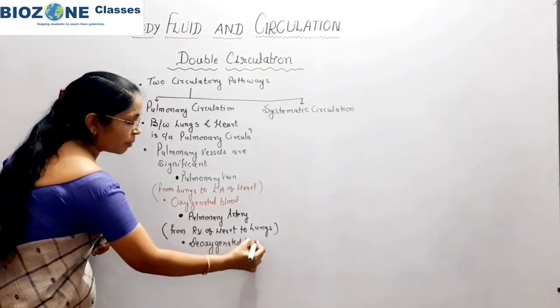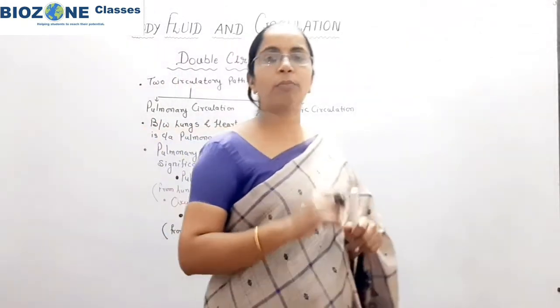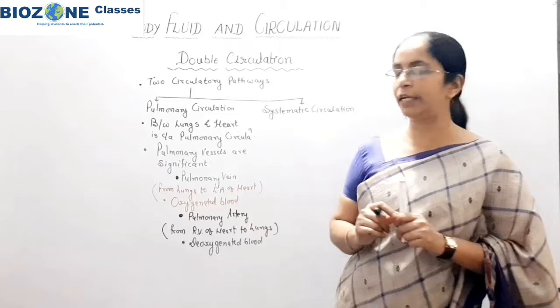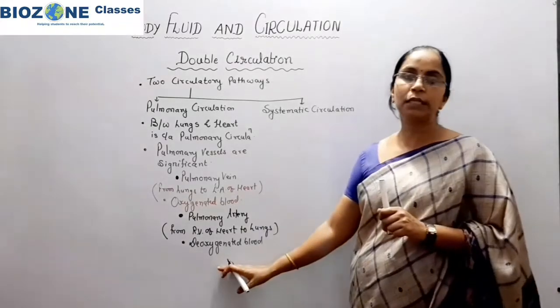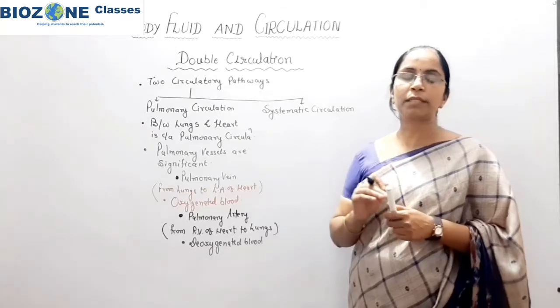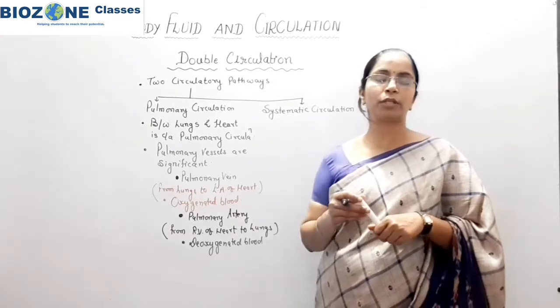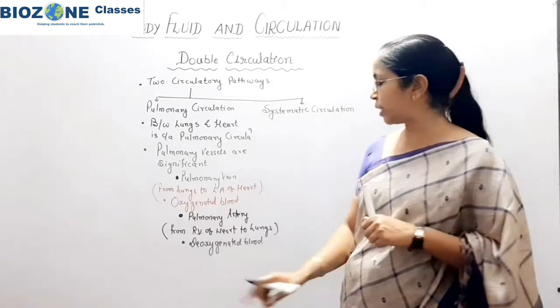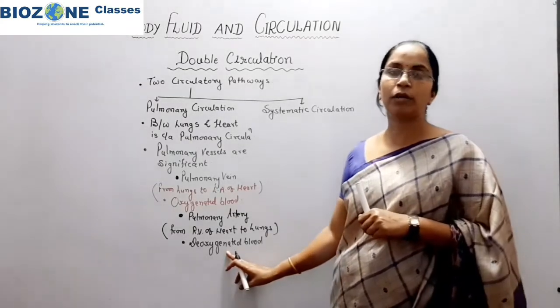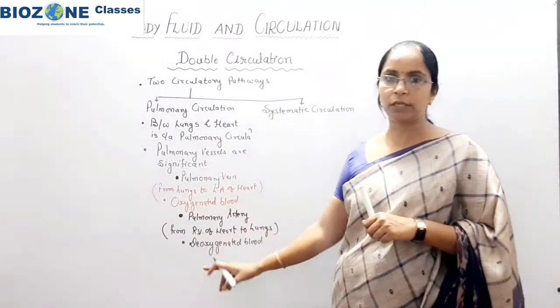Deoxygenated blood means the blood in which carbon dioxide is present. That blood is commonly called deoxygenated blood. Oxygen is not completely absent, but a lesser percentage of oxygen is present, and a higher partial pressure of carbon dioxide is present. That's why the blood is called deoxygenated. So remember this part for pulmonary circulation.